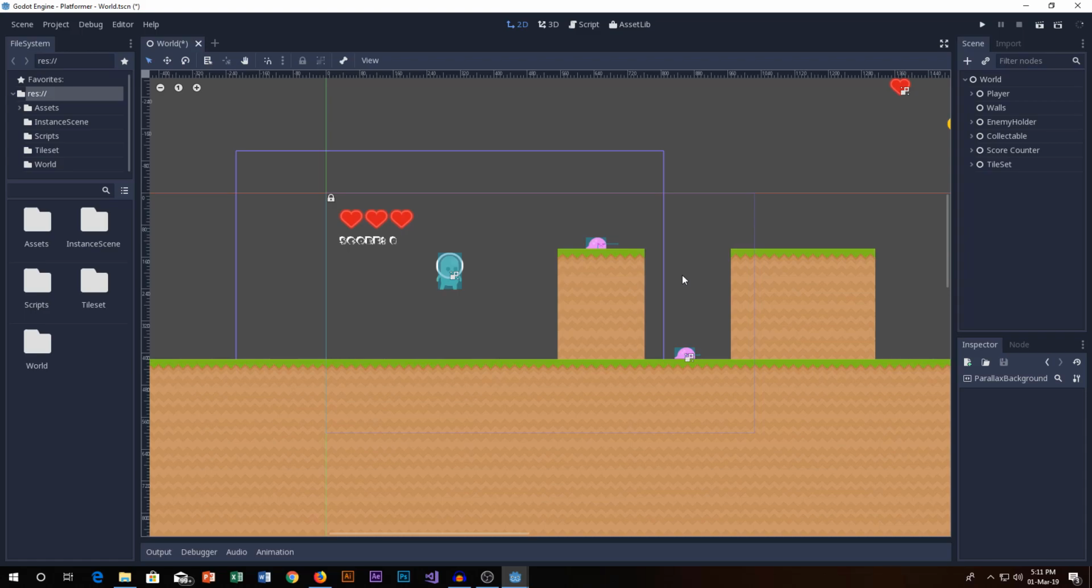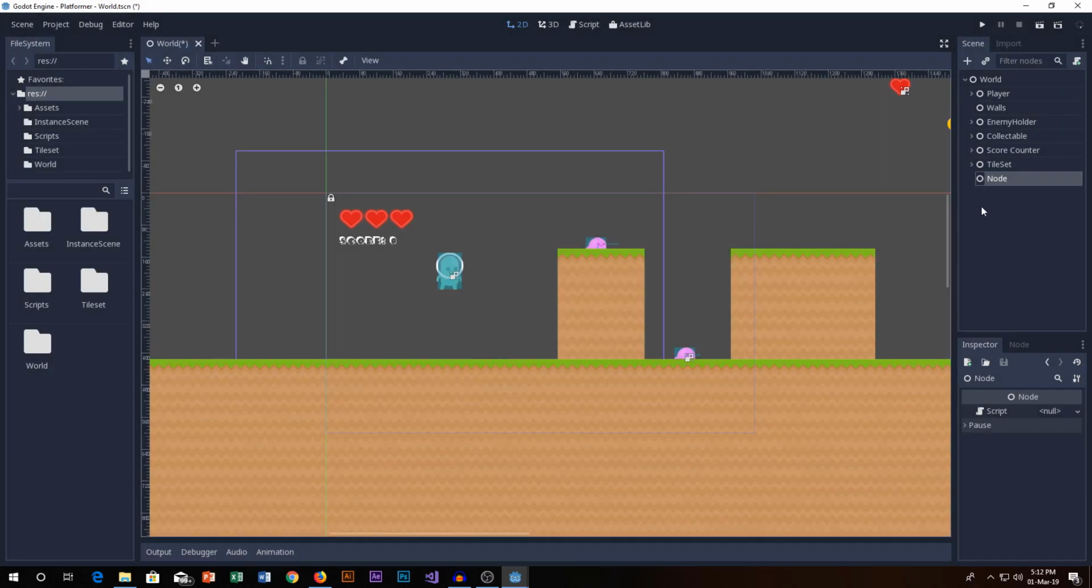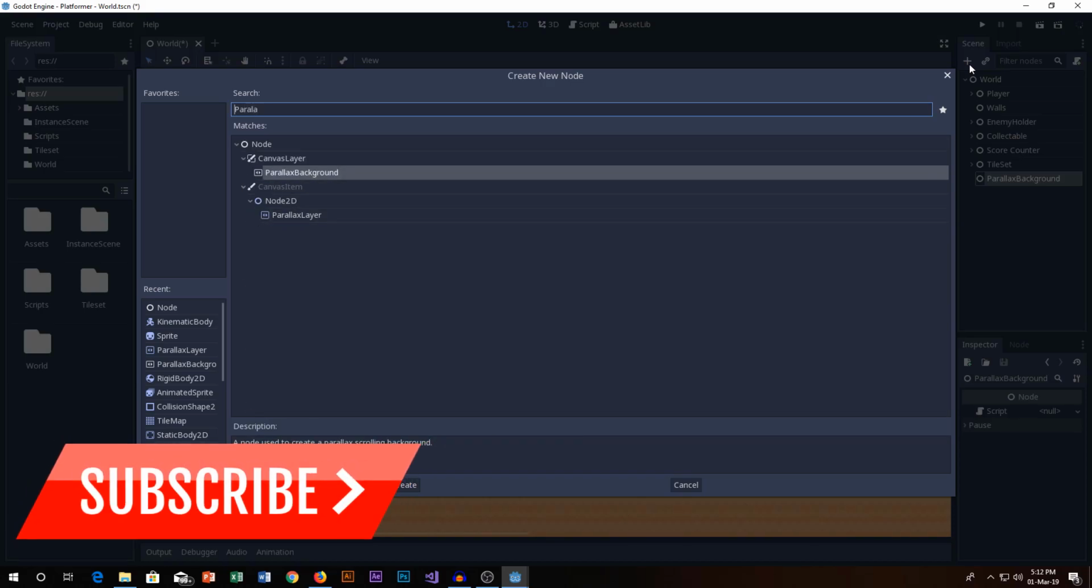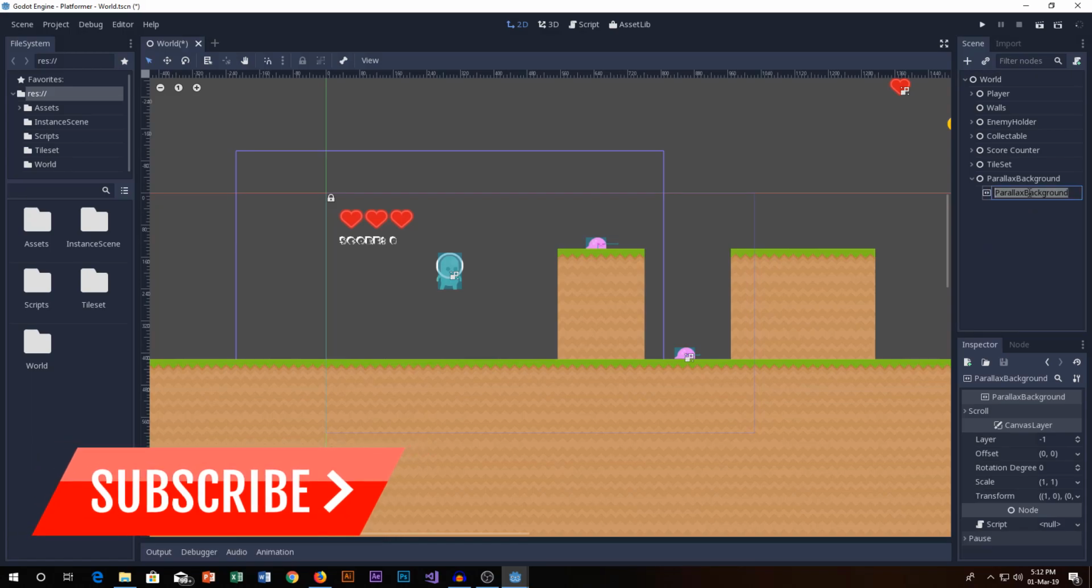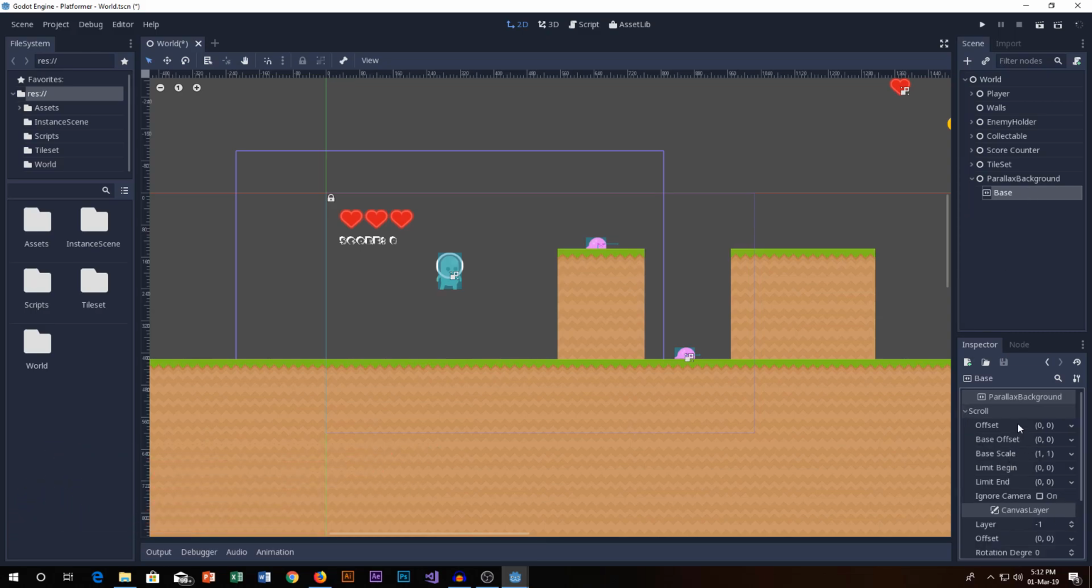Firstly, you need to add a node called ParallaxBackground. Then add a ParallaxBackground layer. Let's rename it to base. On the ParallaxBackground layer, we'll click on scroll here and set everything to whatever this is. Do not change anything here, it can mess you up.